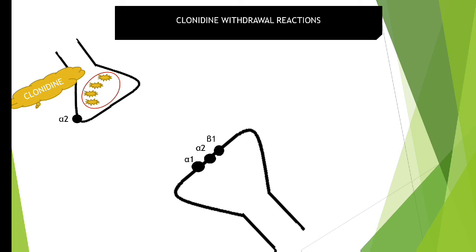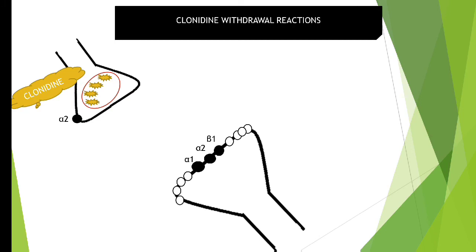And what is the role of this pre-junctional alpha 2 receptor? Yes, they act as brakes. Brakes mean they will not cause the neurotransmitters to get released into the synapse. As a result of this, a large number of receptors will be produced. This is known as upregulation of the receptors. In the postsynaptic neuron, since these receptors are not getting activated by any neurotransmitters, upregulation of the receptors takes place. So instead of 3 receptors, nearly 10 to 15 receptors are available here on the postsynaptic neuron.